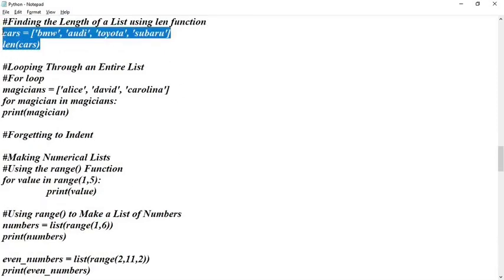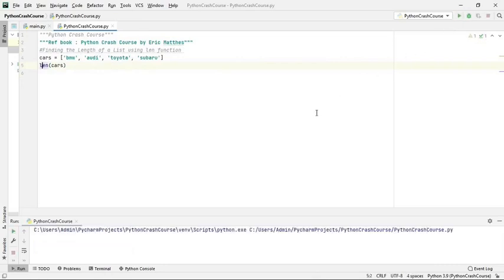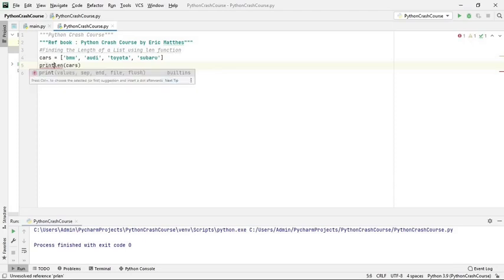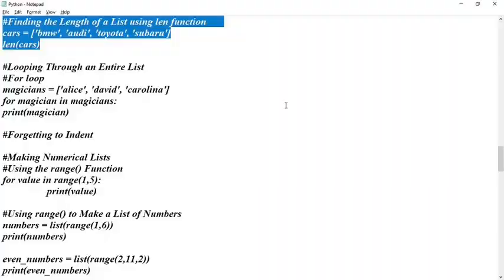It will just give you the length. Length 1 2 3 4. It's not giving the length, why? Okay, len cars, I think, print. Four, 1 2 3 4. So this is the length of the list.